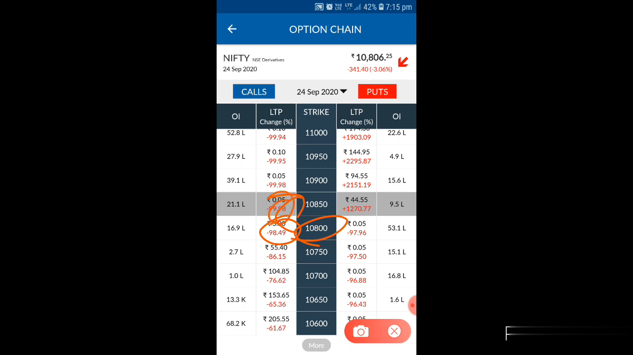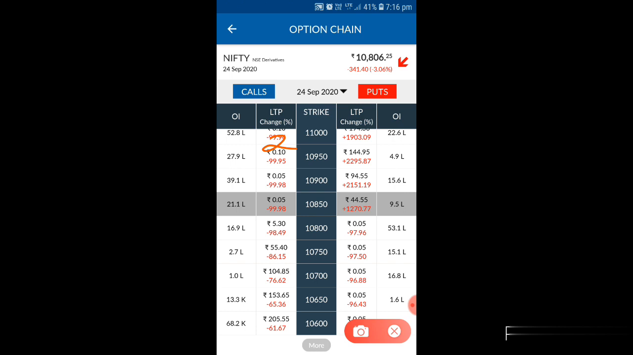If you have traded this area, with this 50 points movement, you might have got like 20 or 30 points profit. But if you go a little more far, like if you trade here, you may get it for 2 rupees. If you trade this area, 11,000, you may get it for even 1 rupee. And you are thinking, okay, I am spending only 1 rupee, so I should buy 100 lots.